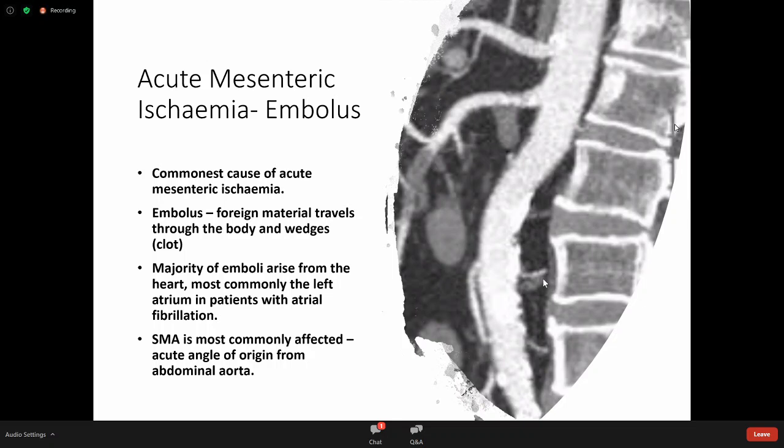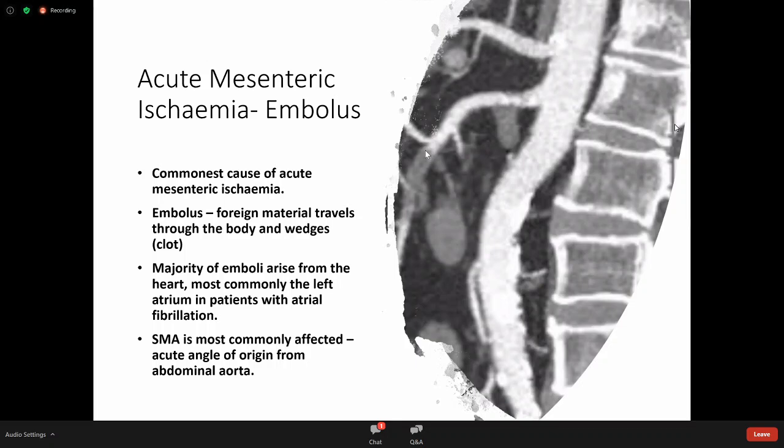So this is a CT angiogram, which is a very good diagnostic tool for looking at mesenteric ischemia. This is looking from the side. These are the thoracic vertebra. This is the aorta. It's white because it's full of contrast, which has been injected and appears on the CT scan. So here it's white, white, white, white, white, and then it becomes dark.